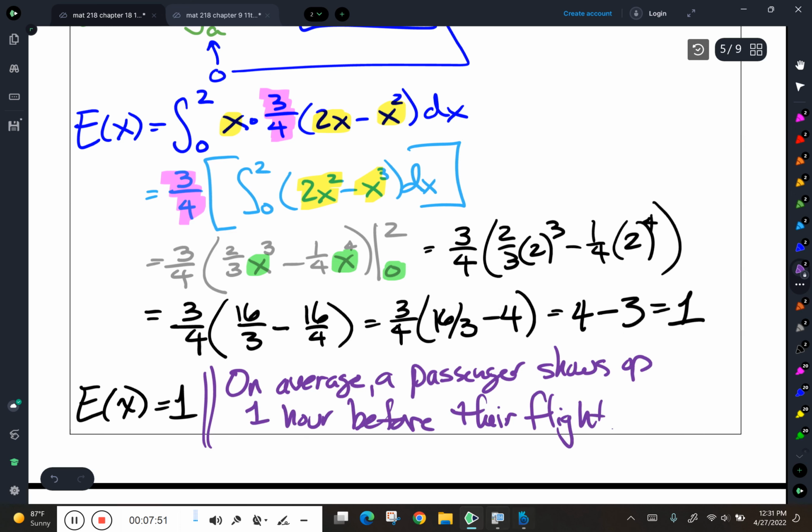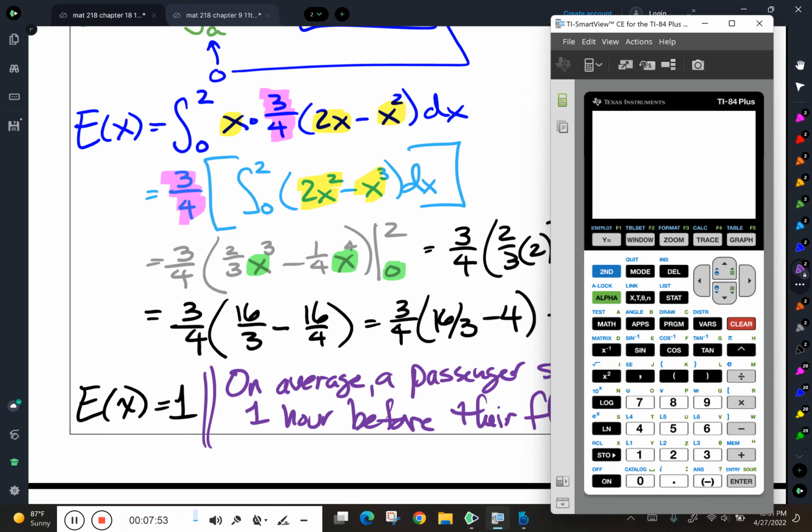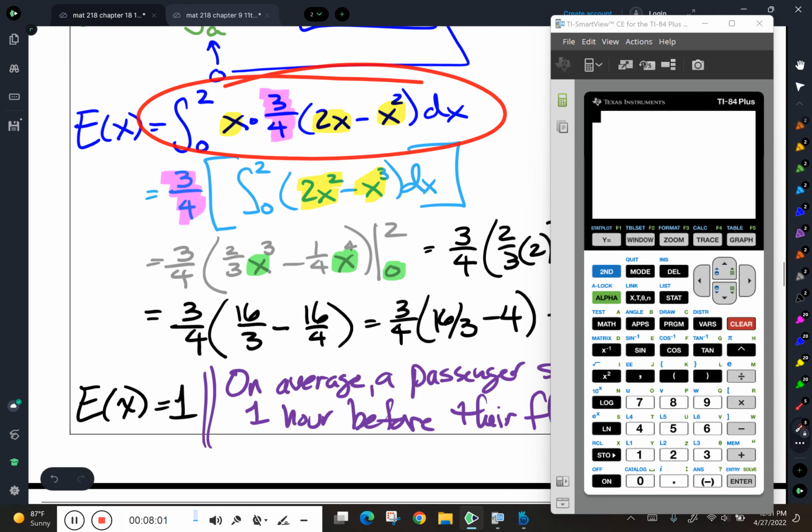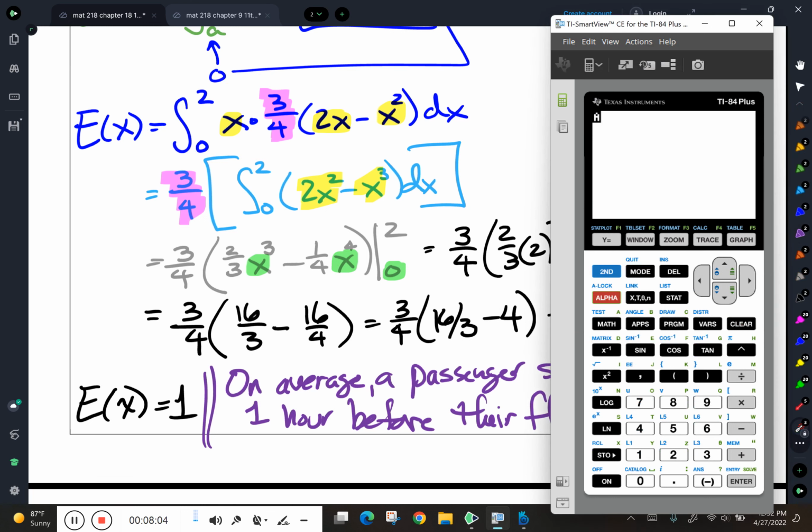Okay. Now, of course, I didn't have to do this integration by hand, because at this point right here, I have my integral set up. I could have put it in the calculator. I could have set up that integral in my calculator as the integral from 0 to 2 of x times 0.75, that's 3/4, times 2x minus x squared, in parentheses, dx.